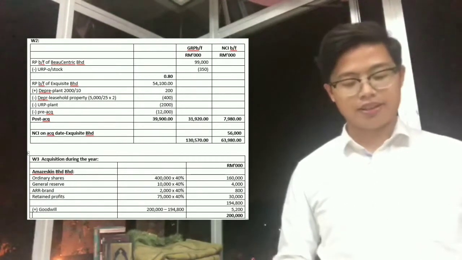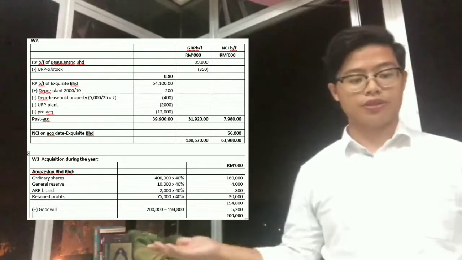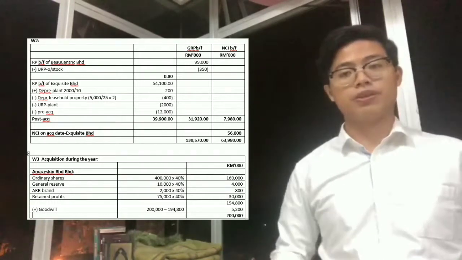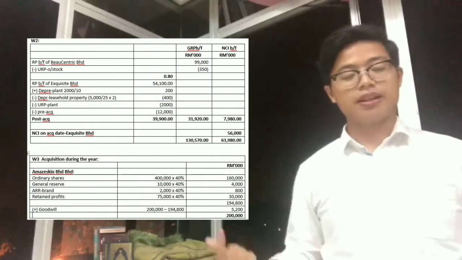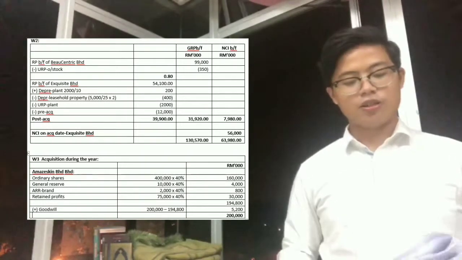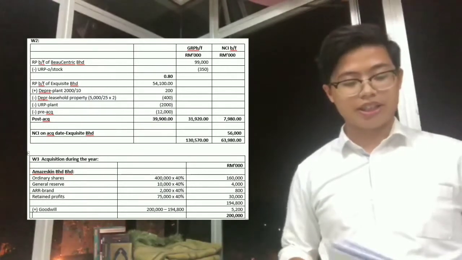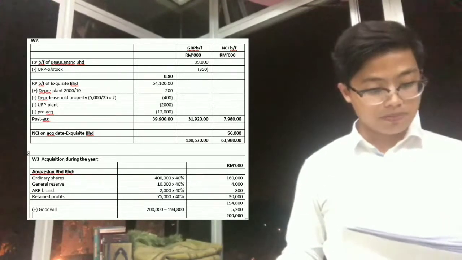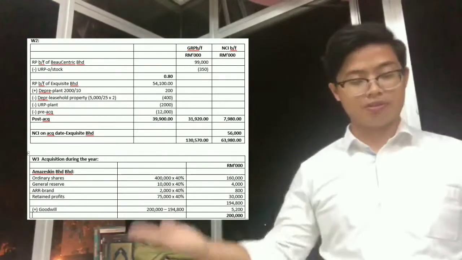So working 3 will go to the acquisition during the year under non-controlling interest. Okay, the profit for the year can be found in SOPL, which we have calculated earlier on, of 99,894,000 and also 12,196,000, and then also surplus on revaluation, and also ordinary share dividend, which is 50 million plus 26 million, which is 76 million, you can find in the retained profit.